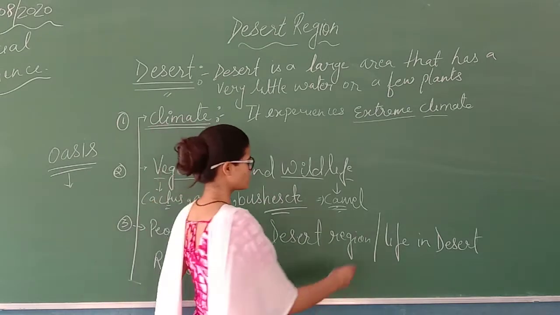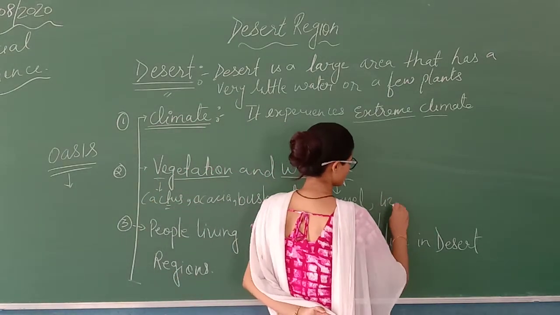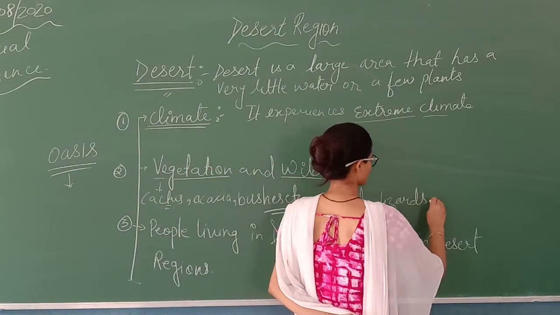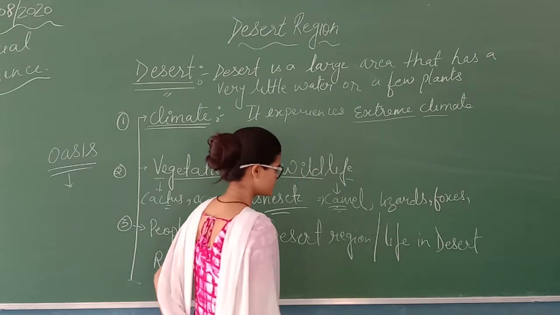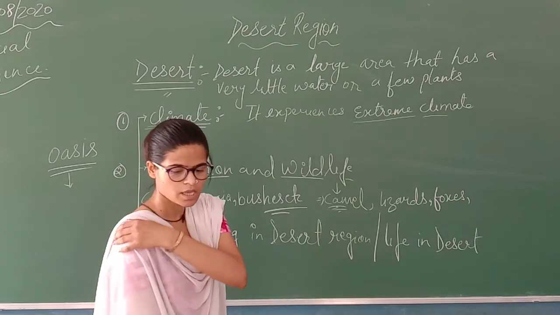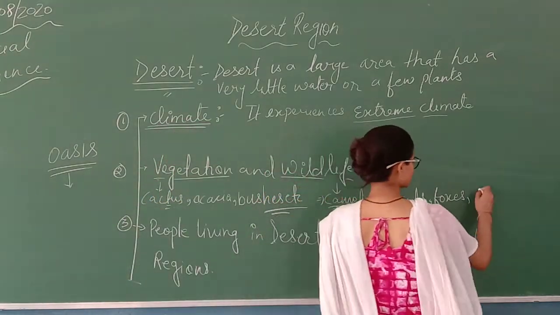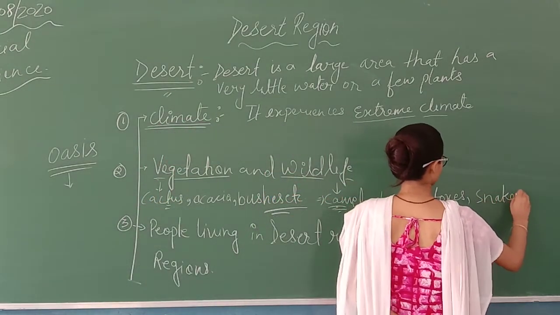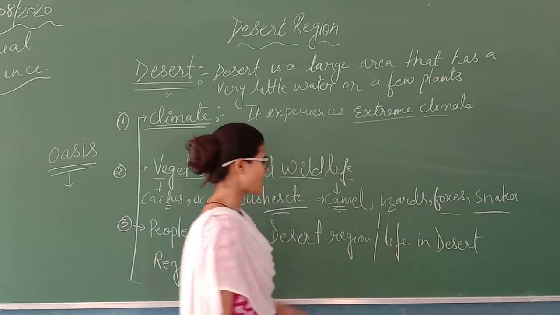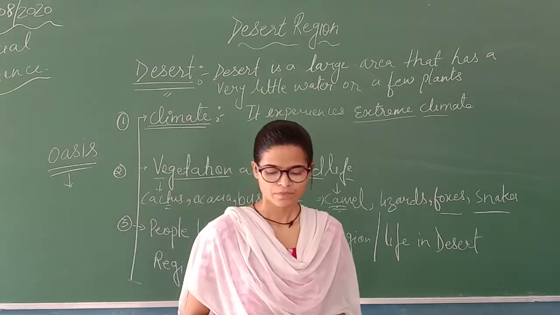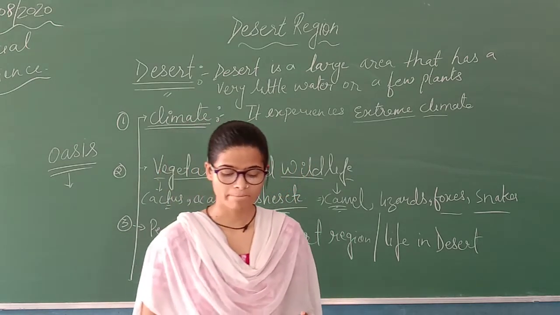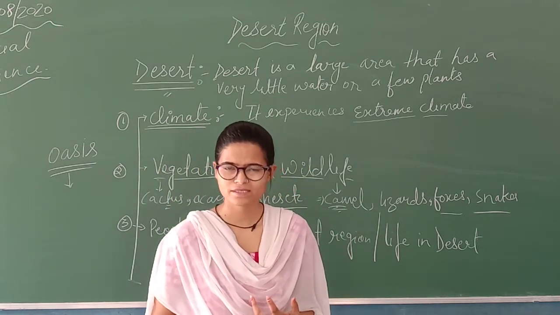Then you will find lizards, foxes, camel, and then you have snakes. So all these animals and many more animals, like they have given you here, scorpion is there, beetles are there, hyenas are there.